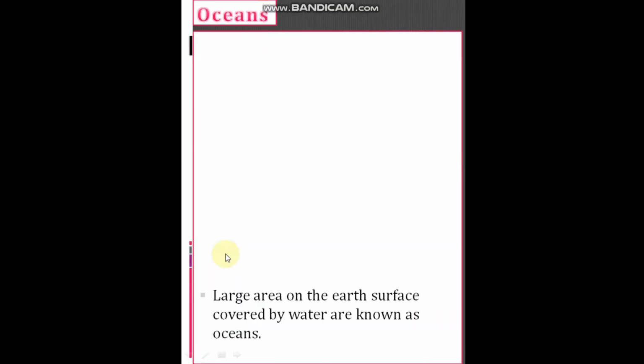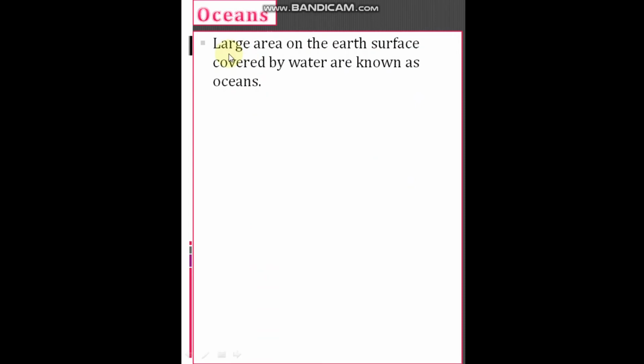Next we shall be discussing oceans. What are oceans? The large areas on earth's surface covered by water are known as oceans. Then what is a sea? Small areas covered by water are known as seas.